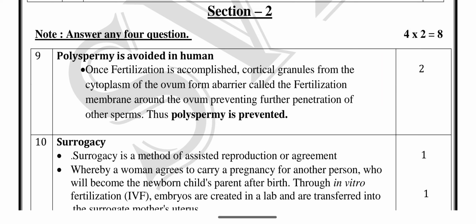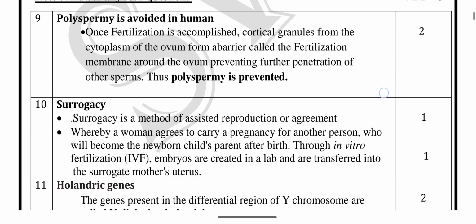So once fertilization is accomplished, cortical granules form a fertilization membrane, preventing polyspermy. The exact definition and exact process carry 2 marks.